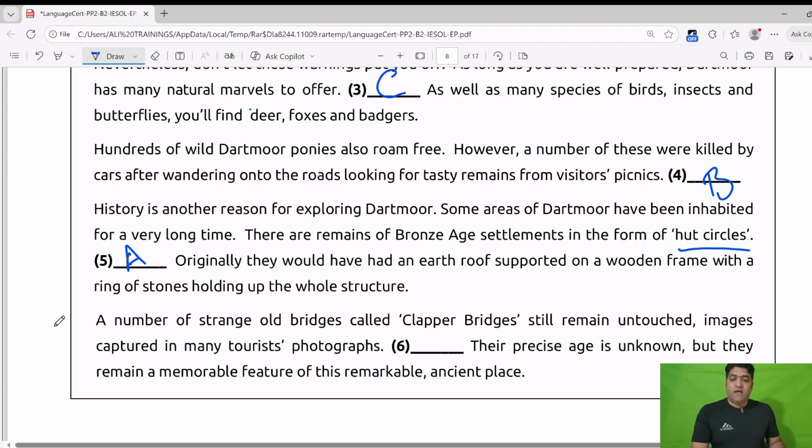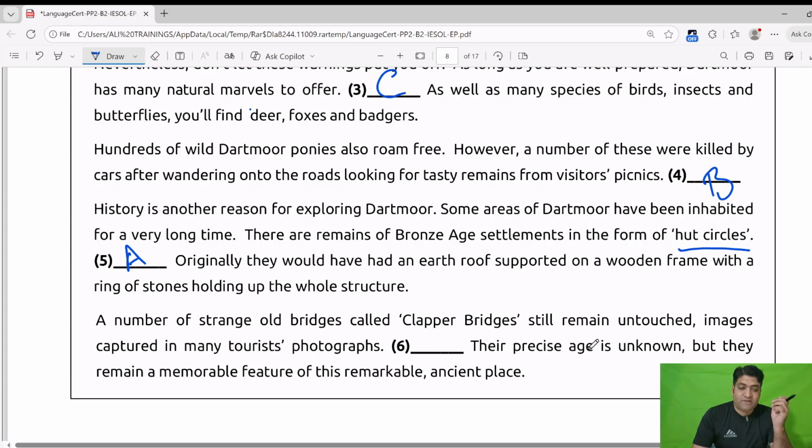Now, we have two options and one question. A number of strange old bridges called clapper bridges. This is also a term, clapper bridge. A number of strange old bridges called clapper bridges still remain untouched. Images captured in many tourist photographs.